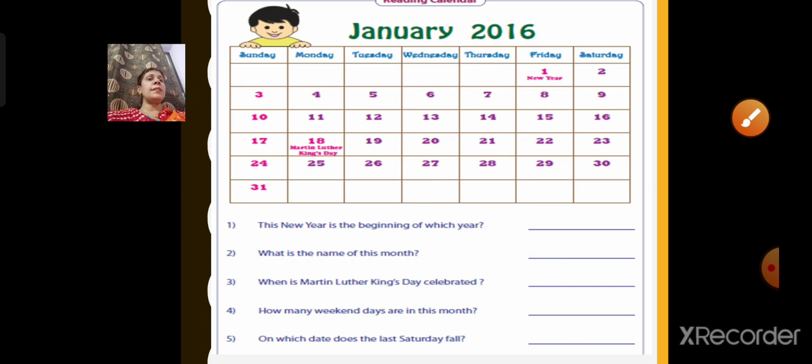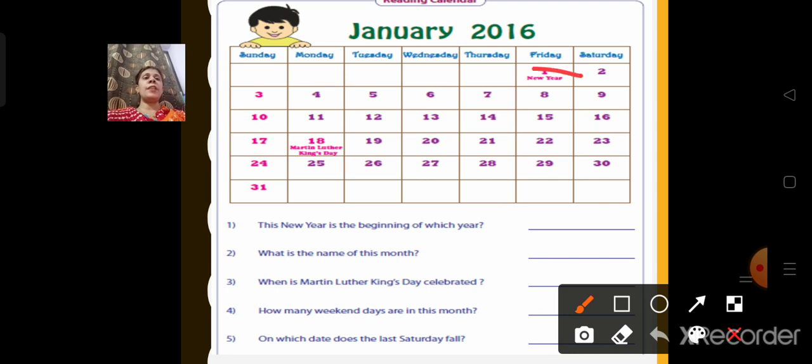January 2016 calendar we have. This new year is the beginning of which year? Friday, see, the first. But it is the beginning of which year? It is the year 2016. What is the name of this month? The name of the month is January. I have taken revision in the live session also, children.